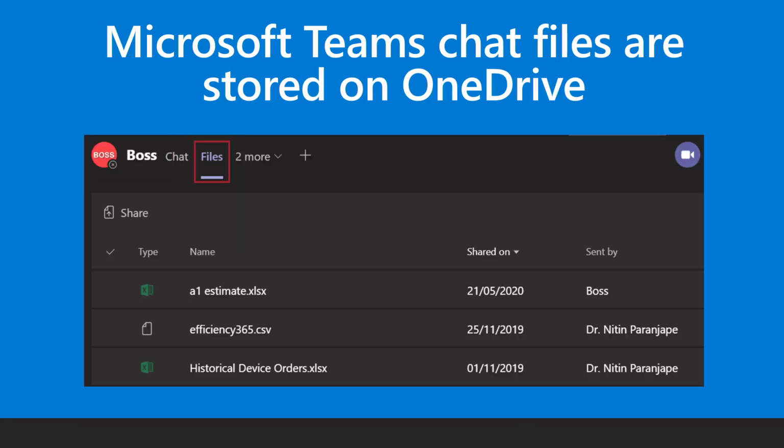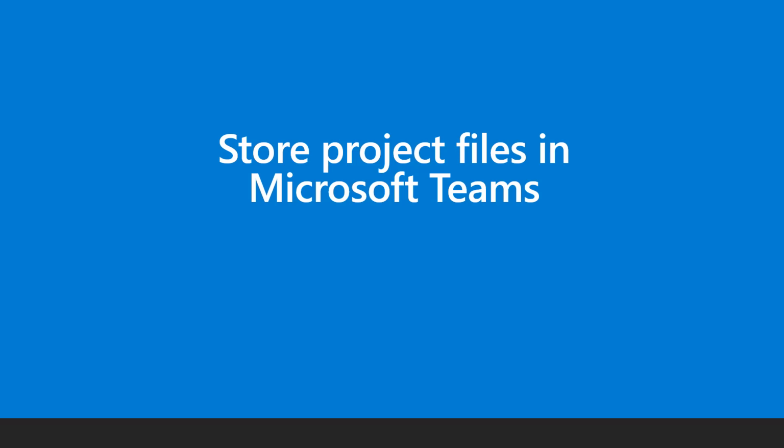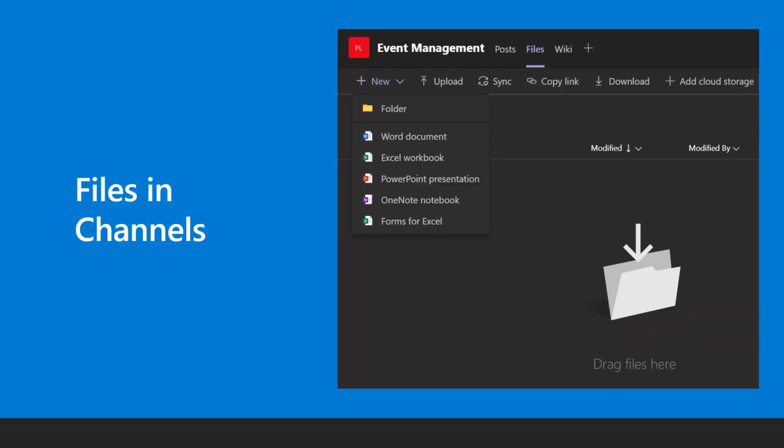Because of this, all the benefits of OneDrive are also available for Teams chat files. We often work on projects as part of a team. Files created for projects should not be stored on OneDrive. Instead, create a team in Microsoft Teams and add channels. Store the files in the Channels File tab. This way, files are always available to all team members without even sending a link to them.